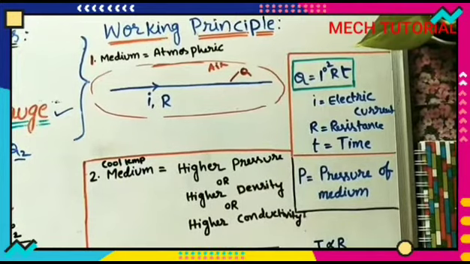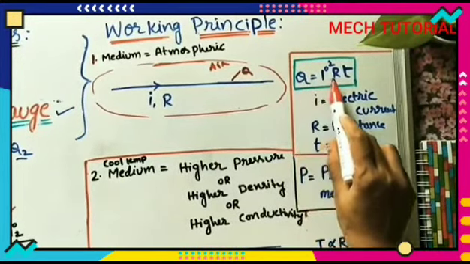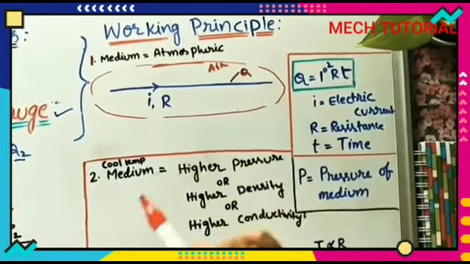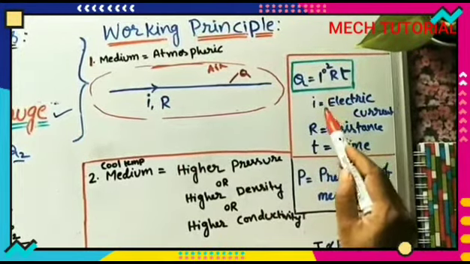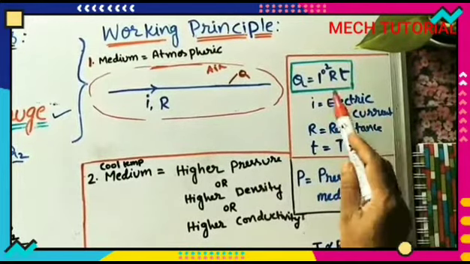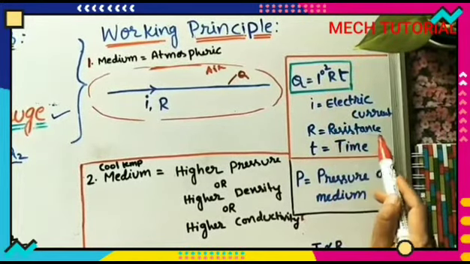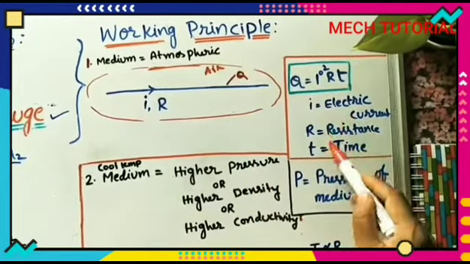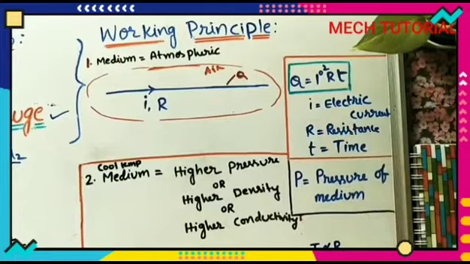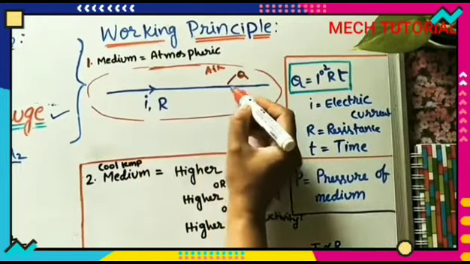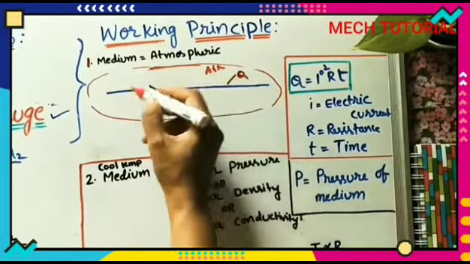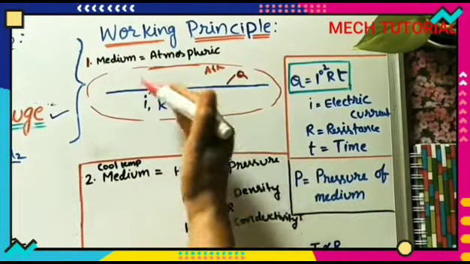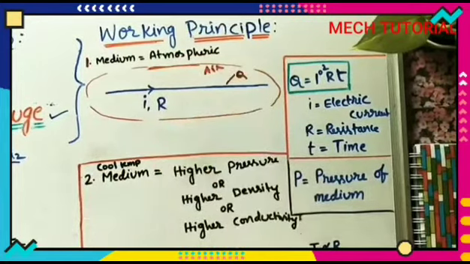So what is the formula for Q? We can take I squared R T. This amount of heat is generated from the cable. I means here the electrical current, the flow of electrons. R means the resistance of the cable. T is time, how much time we are sending the electricity. So this heat is generated here. This heat will dissipate into the atmospheric air. Obviously, whatever heat is generated, it goes to the atmosphere.